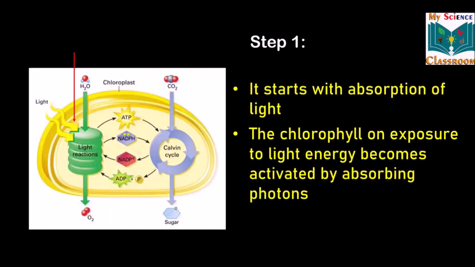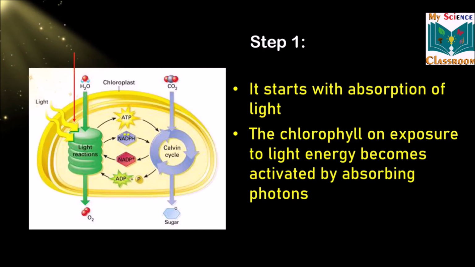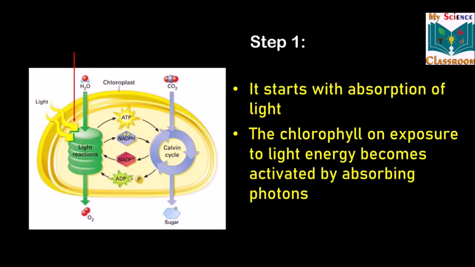Step 1. It starts in the granum thylakoids. It starts with the absorption of light. The chlorophyll, which is present on the thylakoid membrane, absorbs the sunlight. When this chlorophyll is exposed to sunlight or light energy, it becomes activated. Immediately after it receives the sunlight, it gets activated by absorbing the photons.